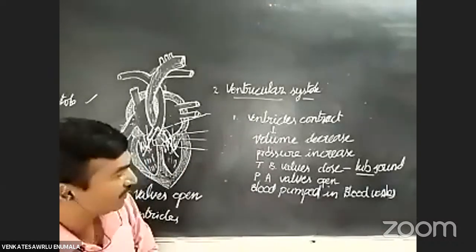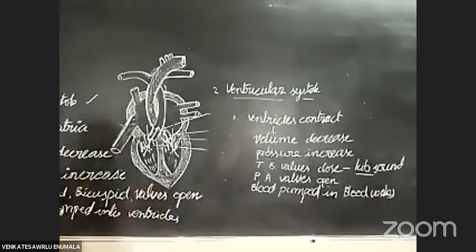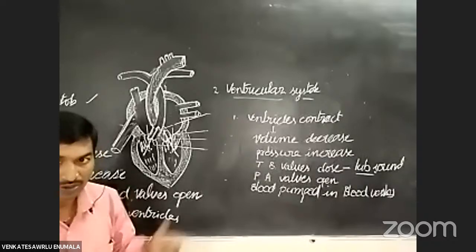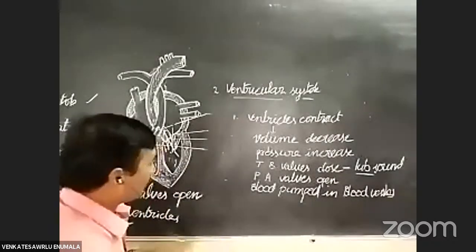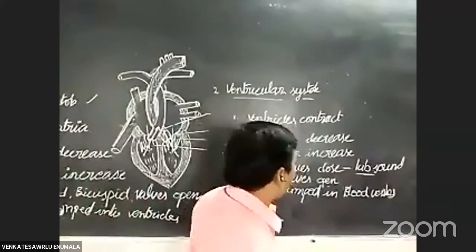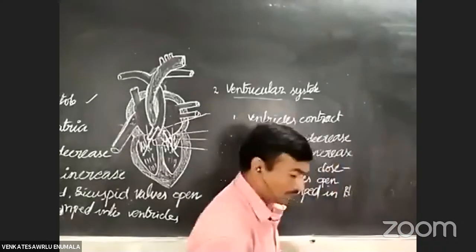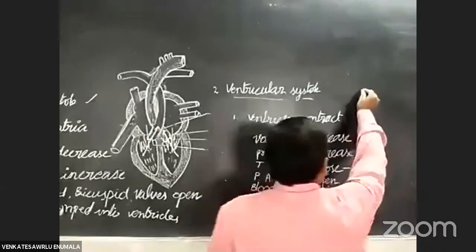Okay, students. Next page. Another phase. What is the other phase? That is known as the auriculoventricular diastole. The auriculoventricular diastole. See the auriculoventricular diastole.